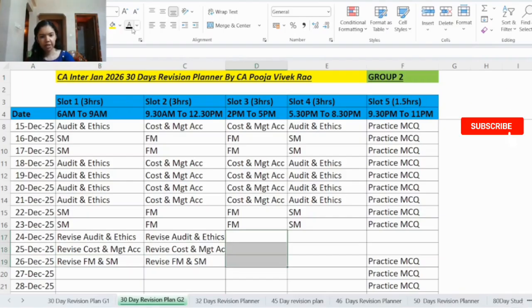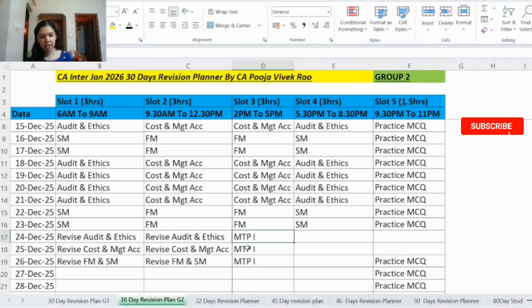Then in slot number 3, which is same as the exam time, here you will be attempting the mock test paper series 1. So we have kept the same time as the exam time for this MTP 1. So while attempting the mock test paper, ensure you attempt it in exam-like condition. Do not refer to any notebook. Attempt it continuously for 3 hours and present your answers just like you would present in the exam.